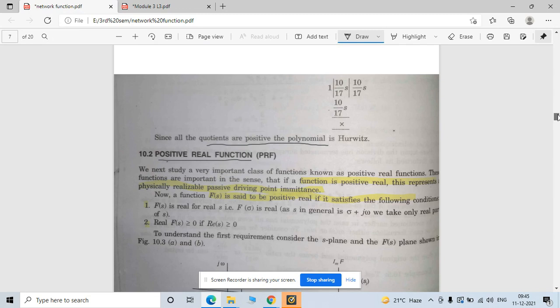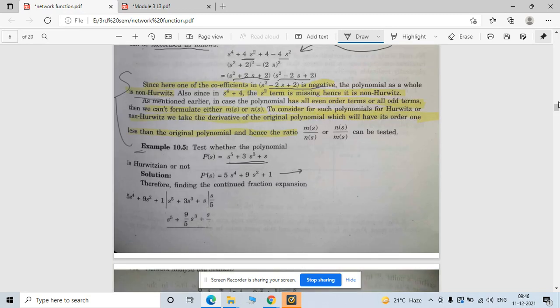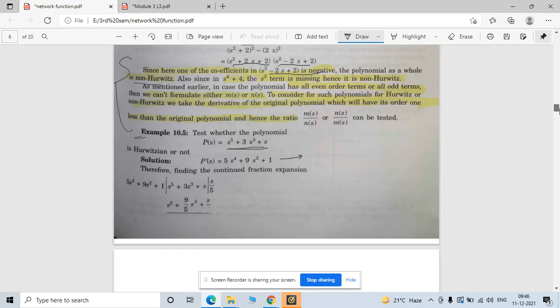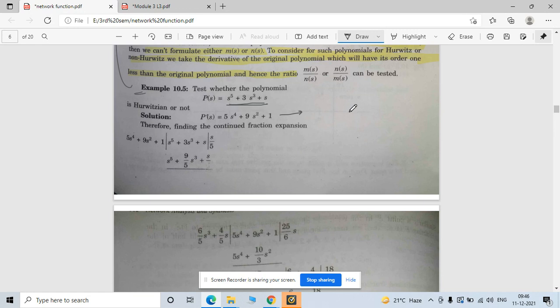Now when I talk about the control system, there are also some Hurwitz criteria given. For example, s square plus as plus b. Such types of questions are given according to control system. So what is the Hurwitz criteria?